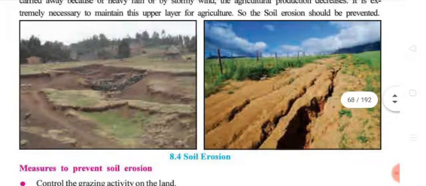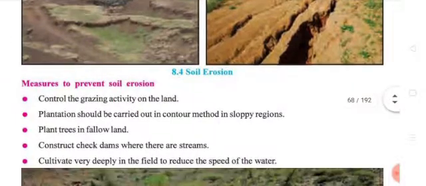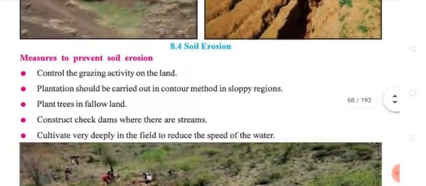Here you can see a picture of soil erosion on the surface of the earth. So what measures or precautions can we take to prevent soil erosion? The first one is to control the grazing activity on the land. Grazing means pasturing, where animals come and feed, and this kind of activity should be controlled. The second one is that plantation should be carried out in the contour method in the sloping region.